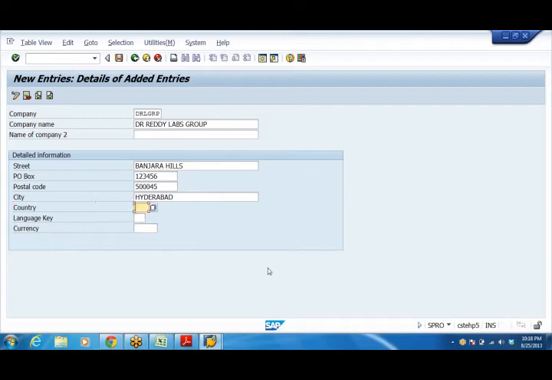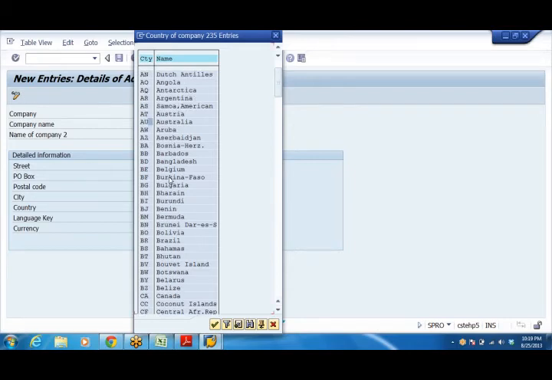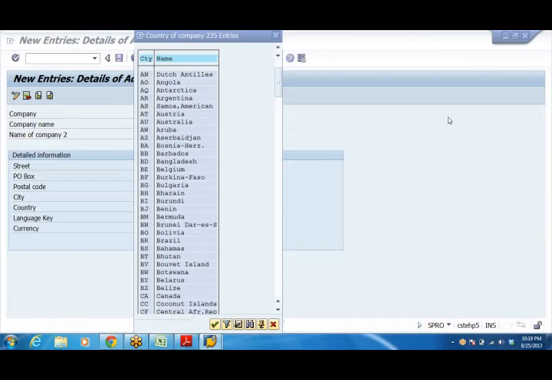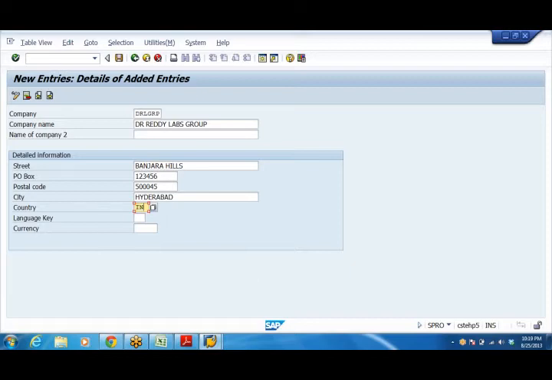Country. Here when you come to the country, standard countries are available in the system. You select, all countries are available here. So from this you can choose country India. Double click on this, or you can type IN.